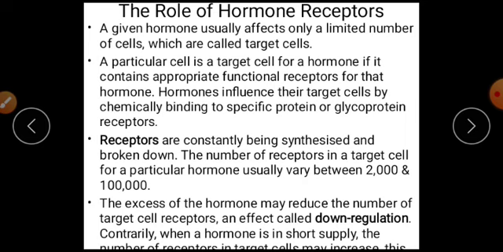The simple meaning is that if a hormone is secreted by a given tissue at a high rate, it can bring about the destruction of receptor cells. And when a hormone is in short supply, the number of receptors in the target cell may increase.